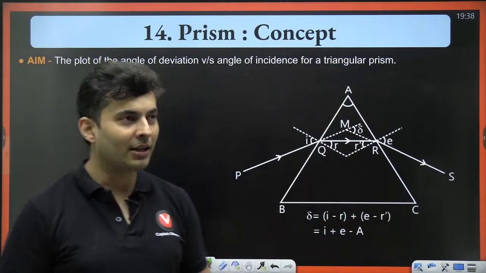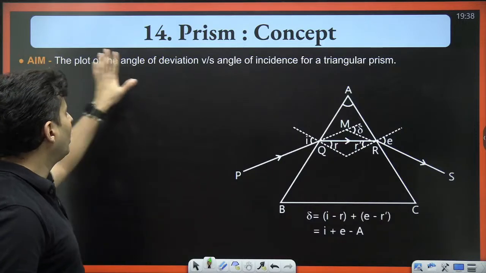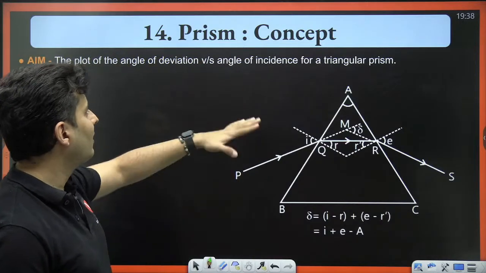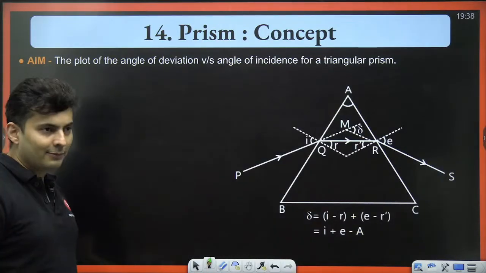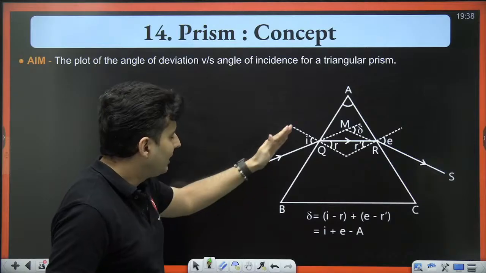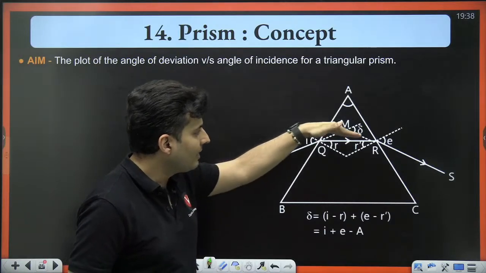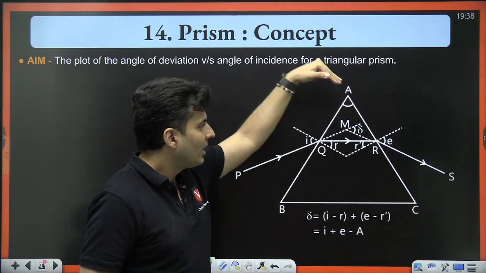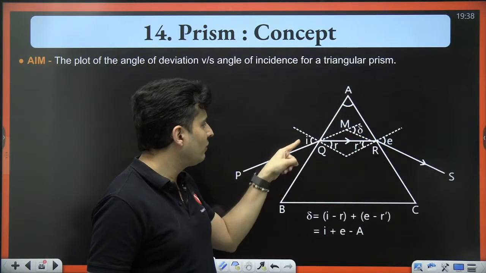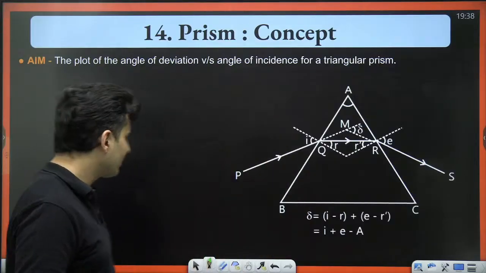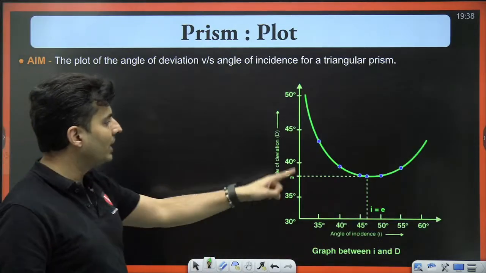Over here in practical physics, the next experiment is the plot of the angle of deviation versus the angle of incidence of a triangular prism. A very standard graph where you let the light enter at some angle, it refracts 2 times, and it finally deviates by some angle, and you plot that deviation for different angles of incidence. That graph ends up looking like this.